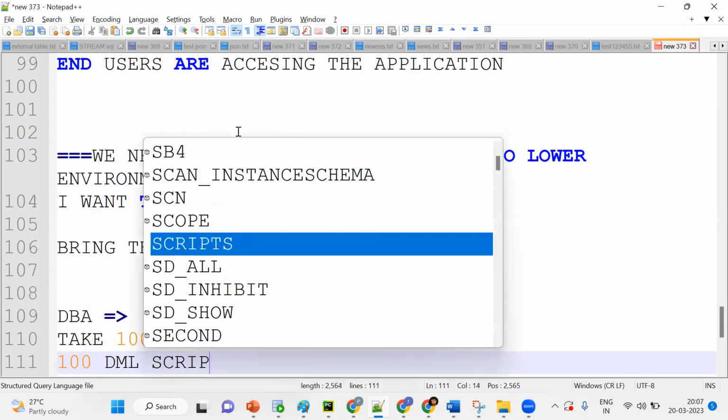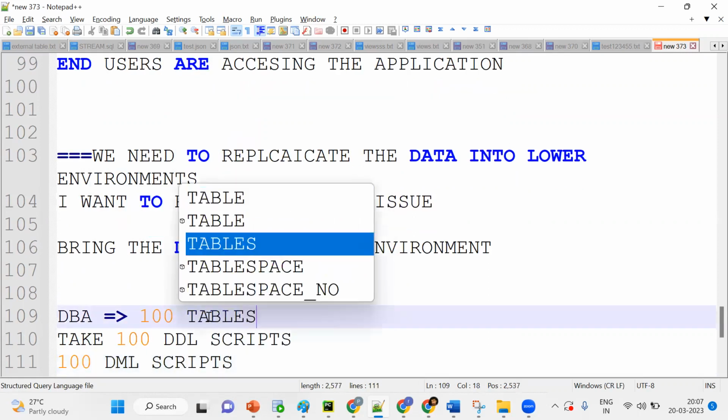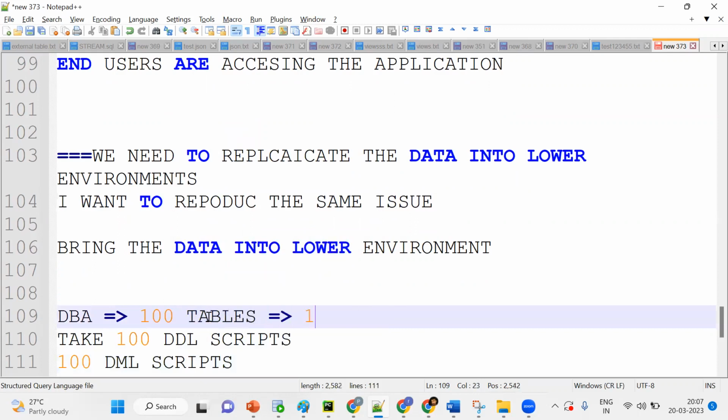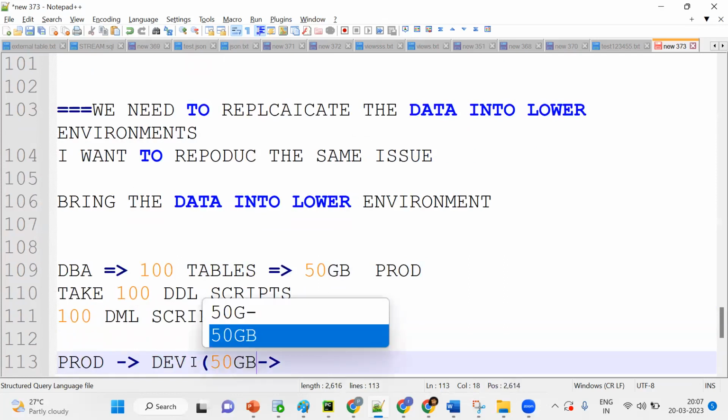Now tell me, these 100 tables have a storage of suppose 50 GB in the production database. If I want to bring it from production to dev, how much data will it occupy for dev also? It will be 50 gigabytes of data.